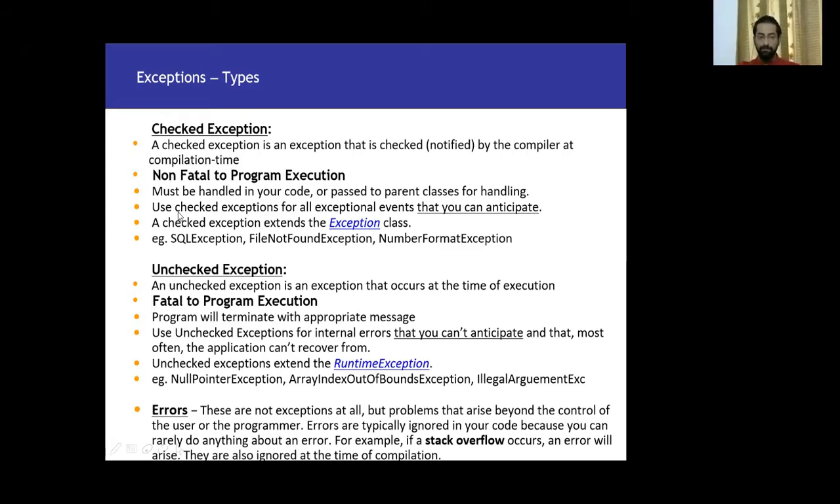Then use checked exceptions for all the exceptional events that you can anticipate. As I already talked about, whatever event we feel that this issue can occur, we mark those exceptions as checked exceptions. But the issues that we are not sure are about to happen, or that are out of our anticipation, we mark them as unchecked exceptions.